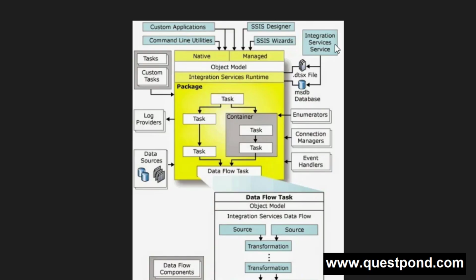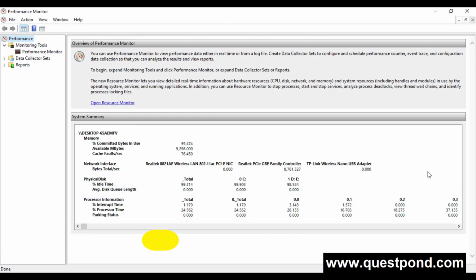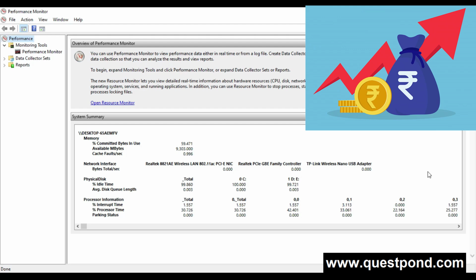Now let's move on to the next question. Explain the types of performance counters for SSIS. Answering this question in an interview is very important, because this will not only take you to the next level but also give you more freedom to demand a salary hike. This will create more impact in an interviewer's mind that you know something more that others don't.